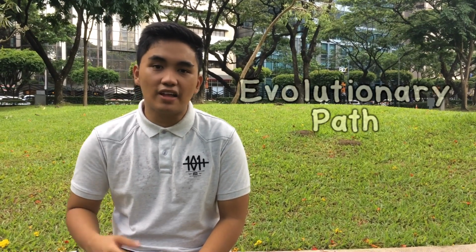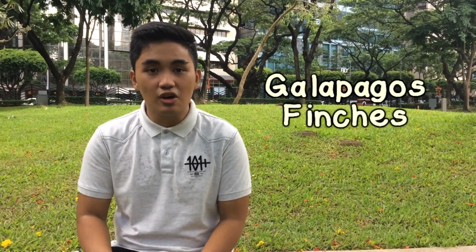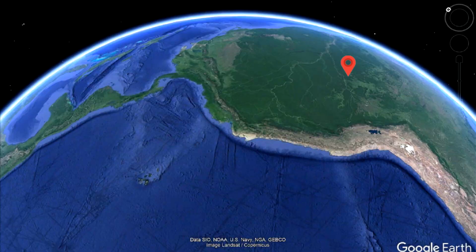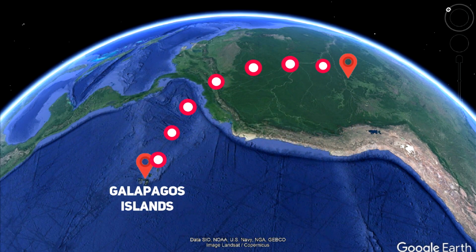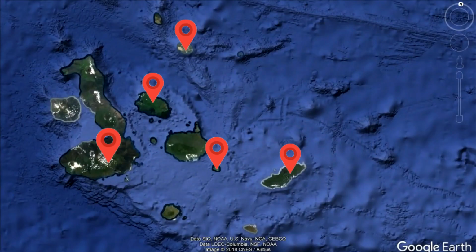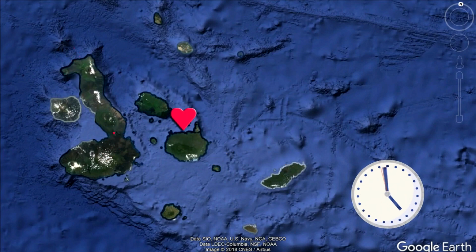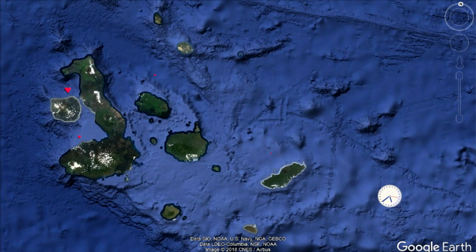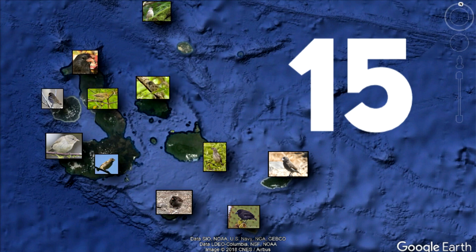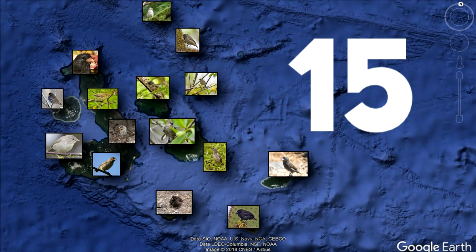To fully understand this, let's see the evolutionary path of the ancestors of the Galapagos finches from 2 million years ago. When the ancestral bird arrived in the islands, its offspring flew to the other islands and stayed there. Over time, as variation and natural selection happened continuously, and given that each island is different from the other islands, it created over 15 new species of finches that can be found in the archipelago.